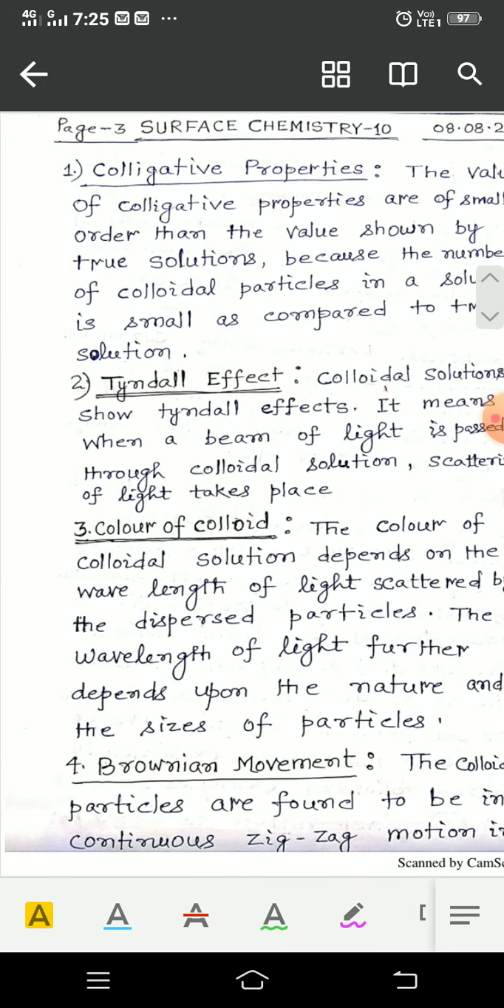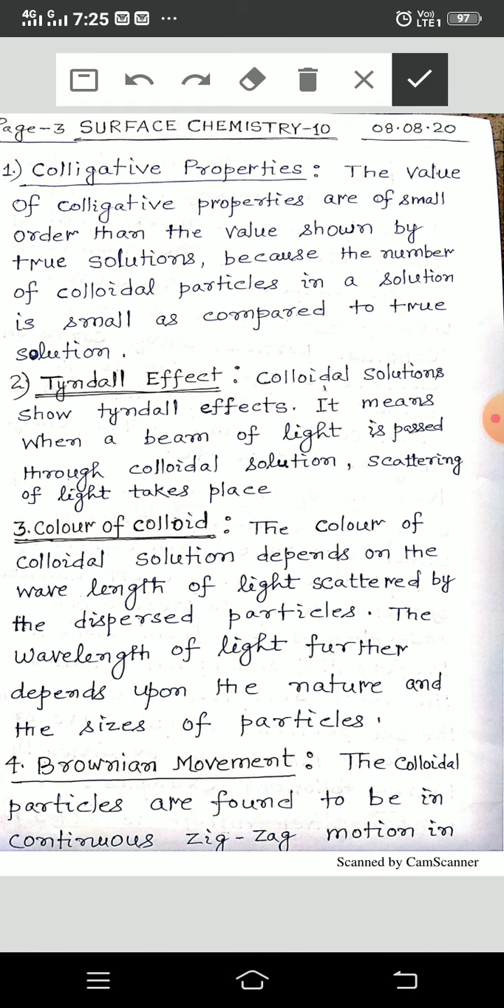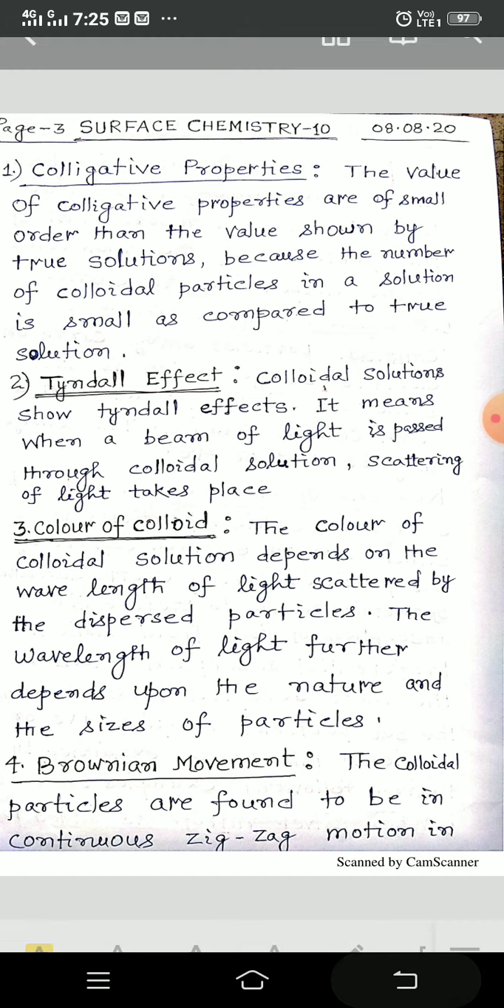Now on the third page, colligative properties. The values of colligative properties are of a small order compared to the values shown by true solution, because the number of colloidal particles in a solution is small as compared to true solution. Now, second, Tyndall effect. So these are the properties of the colloids.